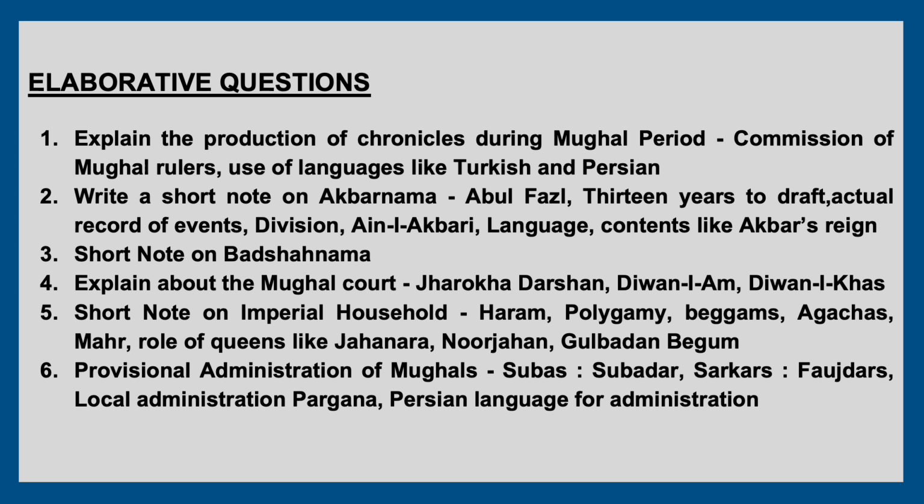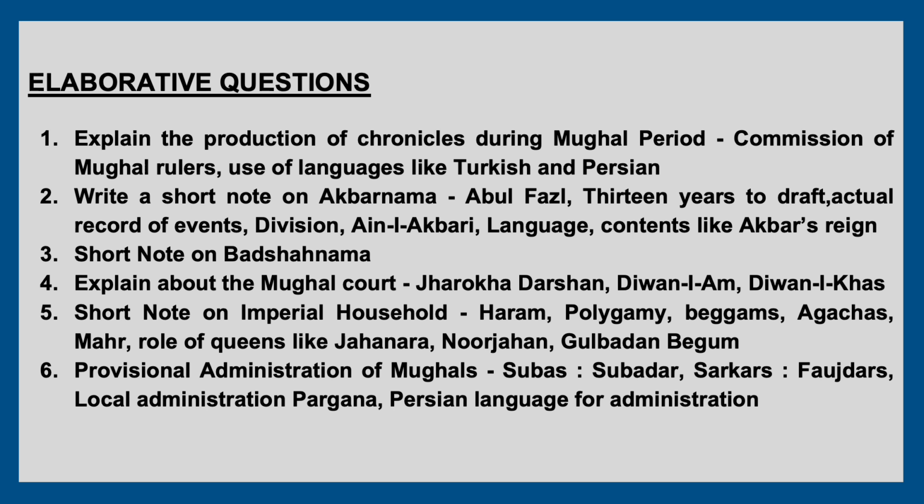Second one, short note on Akbarnama, in which you have to mention the author Abul Fazl and the 13 years taken to draft this particular document, and that the actual record of events is mentioned in this document, and also the division: it was divided into three and Ain-i-Akbari was the third part of that, and the language which is used to write this particular book. Third question is a short note on Badshah Nama.